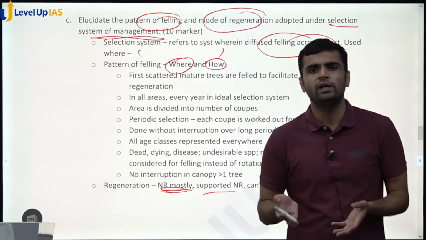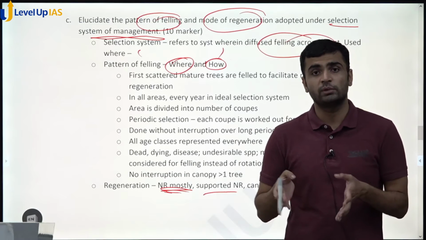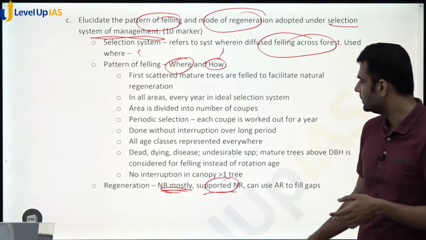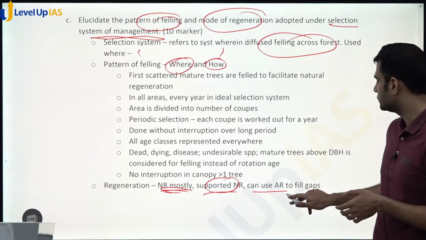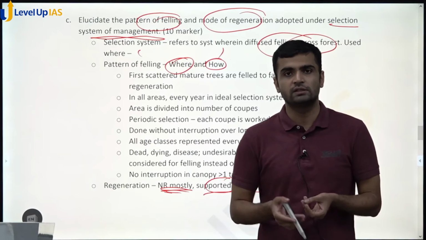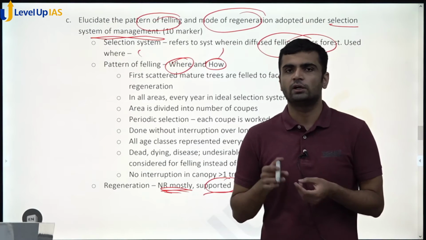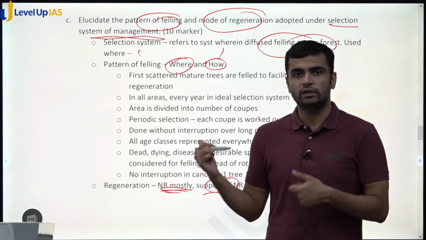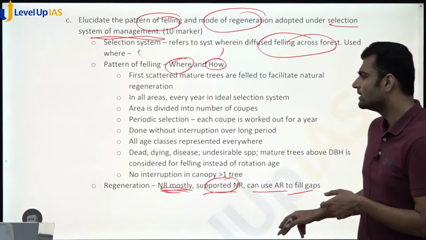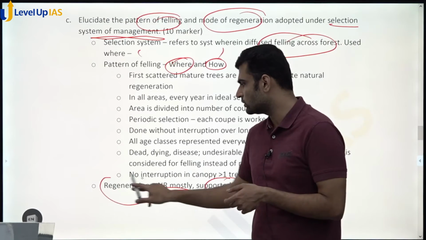So you can do weeding, you can protect from grazing. That you can do in supported natural regeneration, and we can also use artificial regeneration to fill the gaps. Wherever it is not possible for natural regeneration to regenerate quickly, we can use artificial regeneration as well, but it is used very selectively. So in regeneration, there is not much to write.